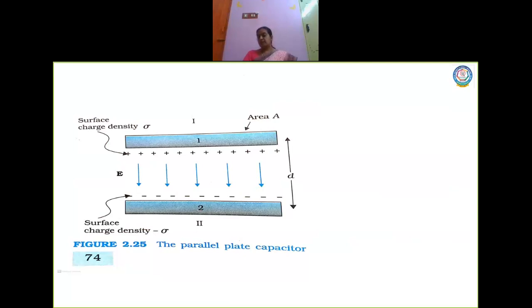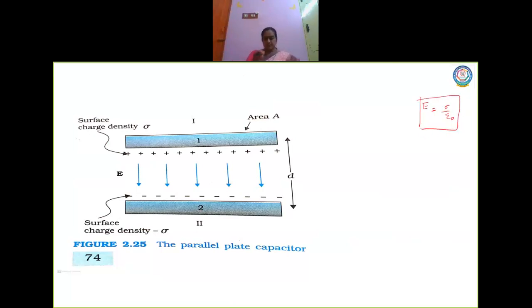Now, in that, we just came out with a formula for electric field due to a conductor. I don't know whether you remember it or not. We arrived at a formula to find the electric field at the surface of a charged conductor. It was found to be sigma by epsilon naught. Remember this? I'm going to use this equation here.